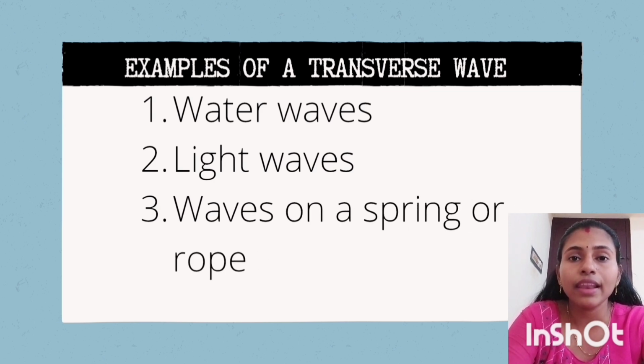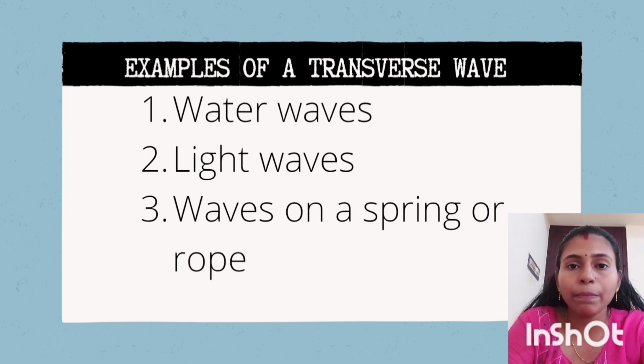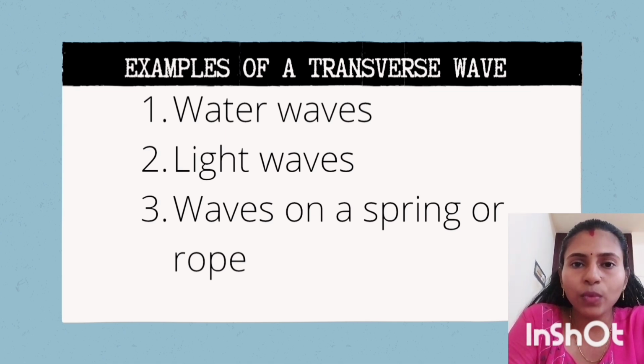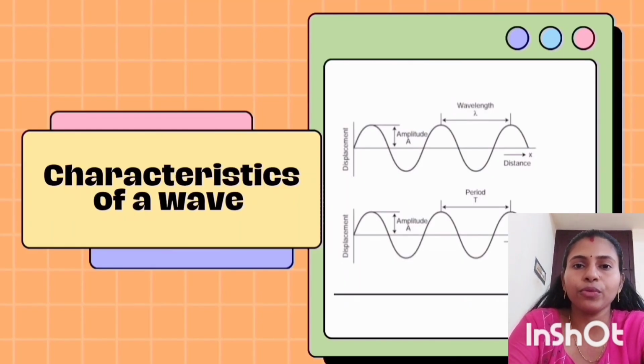When we consider light waves, what happens? The electric and magnetic fields oscillate perpendicular to the direction of propagation of wave. And when we consider the waves formed on a rope that we have just seen, the particles move up and down perpendicular to the direction of propagation of wave. So I hope transverse wave is clear for you.